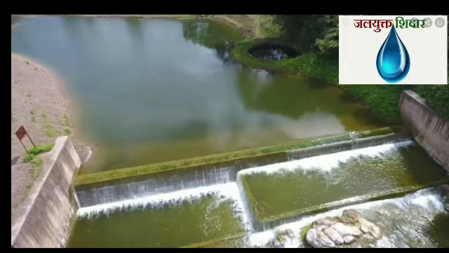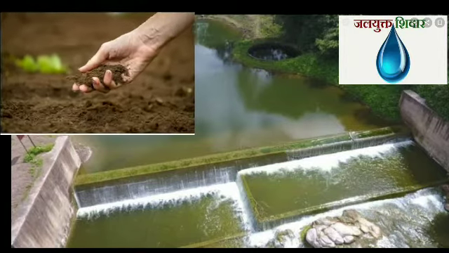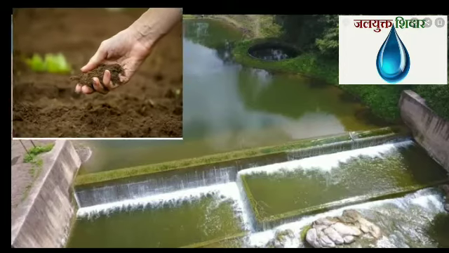Under this scheme, what happened? By constructing farm bunds, what happened? We can arrest the water, we can store the water. So all this is done under this scheme on a large scale. So this is needed for soil conservation. Why is all this needed, student? For soil conservation, to protect the soil from getting eroded.